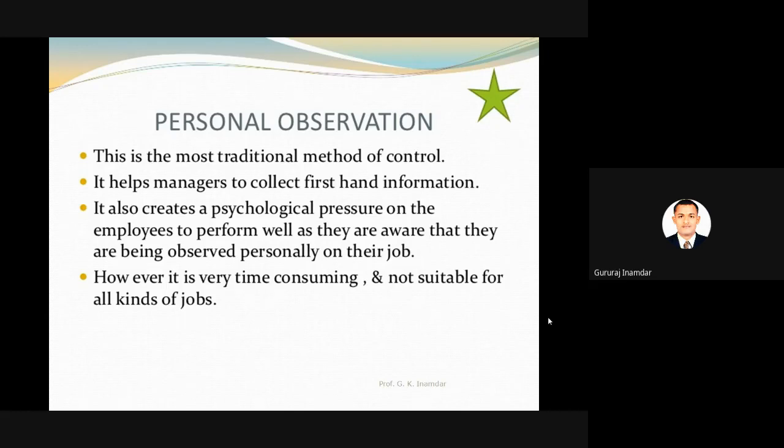It also creates a psychological pressure on the employee to perform, as they are aware that they are being observed personally on their job. Definitely, this is the first strategy. If the manager is observing, the employee will pay attention very clearly, because they feel the manager is keeping watch and somebody is looking at them, so definitely they will do the work properly. So this is the first strategy of controlling.